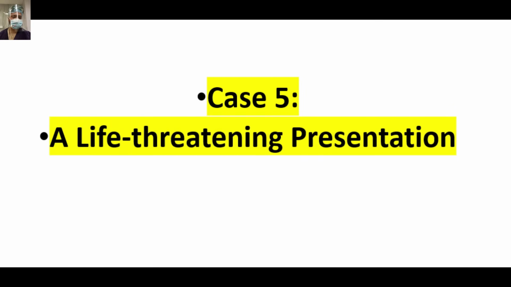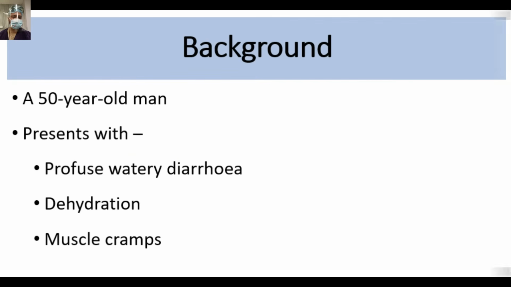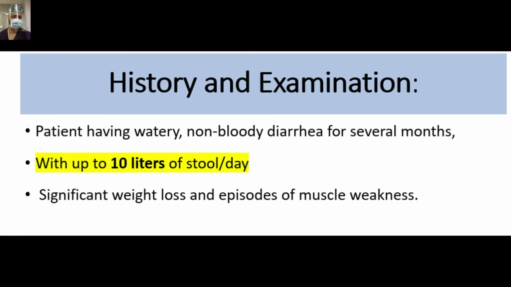So, this is case number 5, the last case, a life-threatening presentation. Again, you should be able to make the diagnosis based on this one line. A 50-year-old man presented with profuse watery diarrhea, dehydration, and muscle cramps. On history, the patient was having watery, non-bloody diarrhea for several months, with up to 10 liters of stools per day. There was a history of significant weight loss and episodes of muscle weakness.